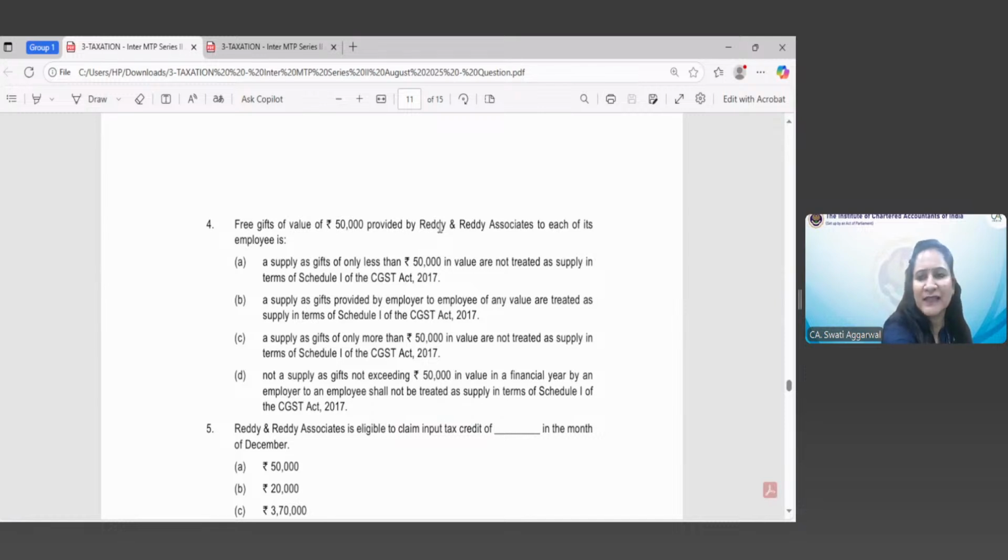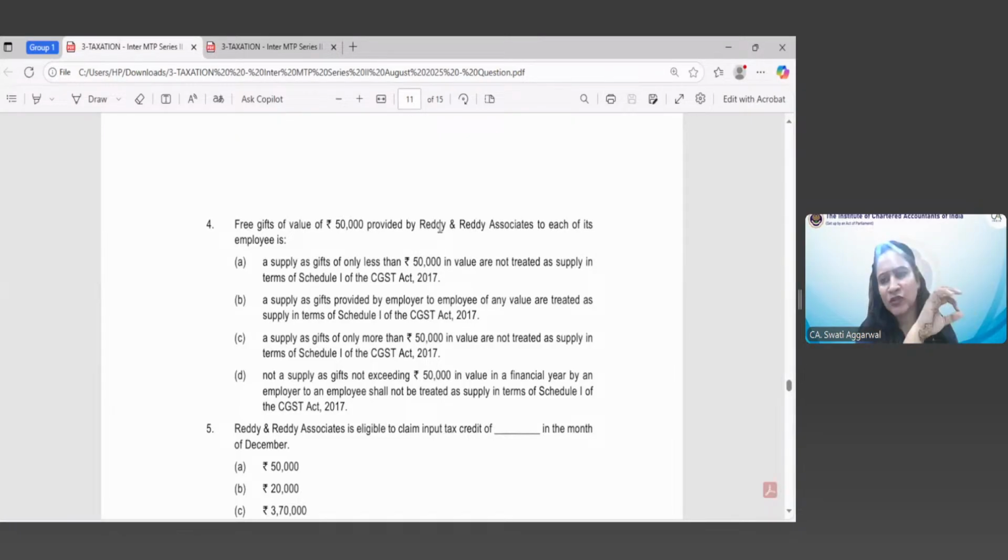So the 61st day is for the supplier, where invoice is required to be issued by the supplier. And where invoice is required to be issued by the recipient, it is the date of issue of invoice by the recipient.